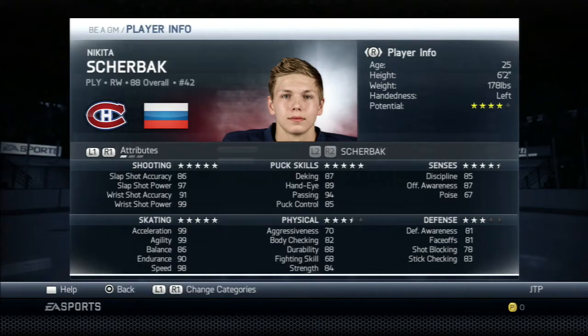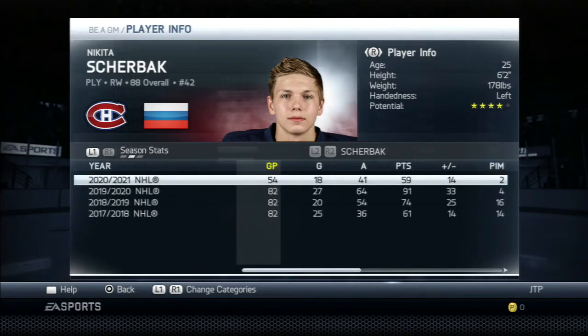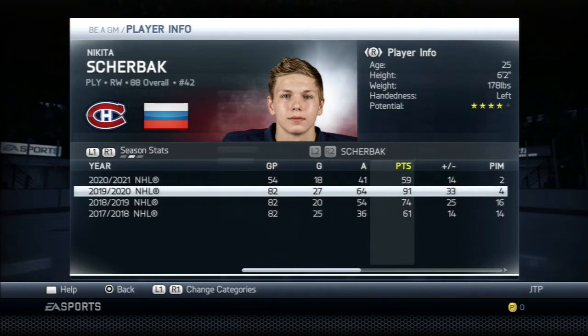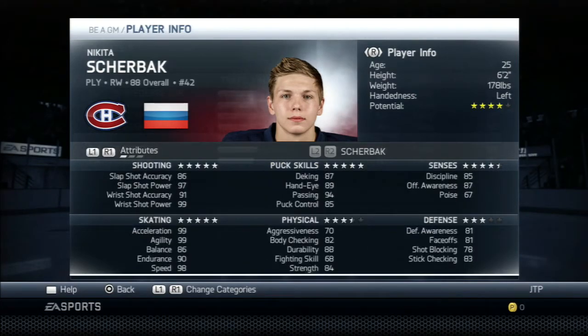His shooting category is 5-star, which is great, so he can score goals. He has 59 points in 54 games. This guy's capable of getting 90-point seasons. Nikita Sherbak right here.